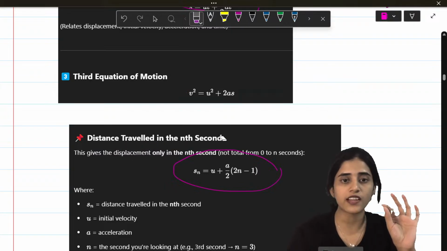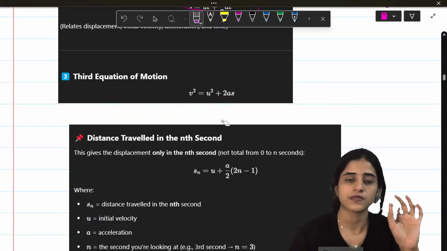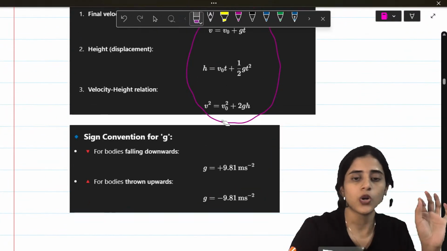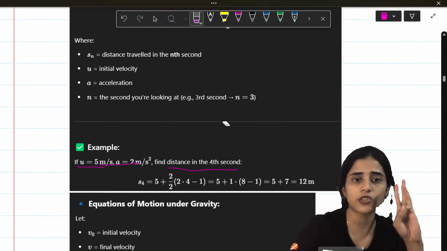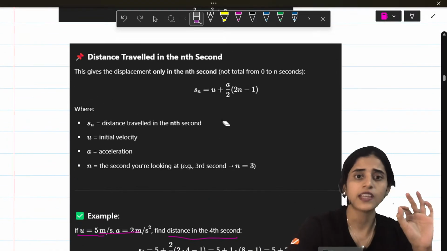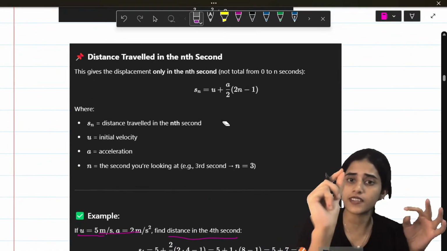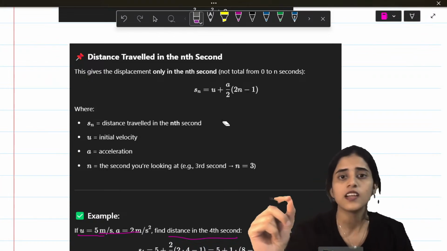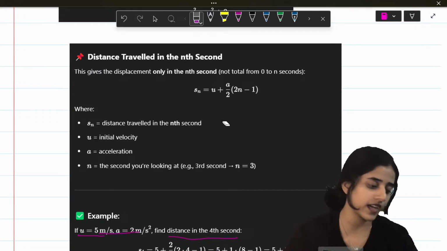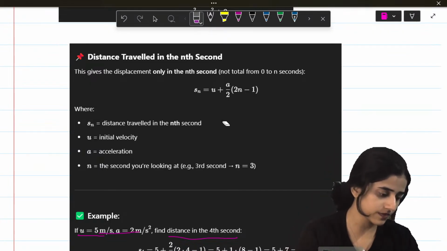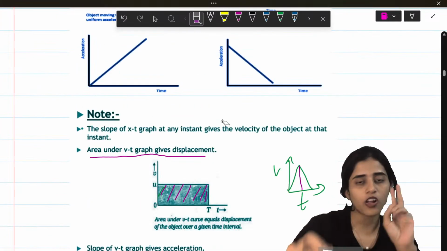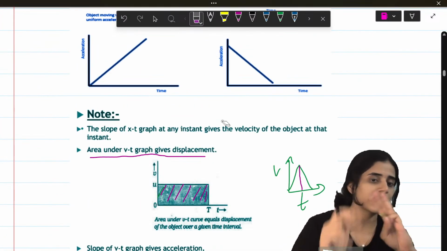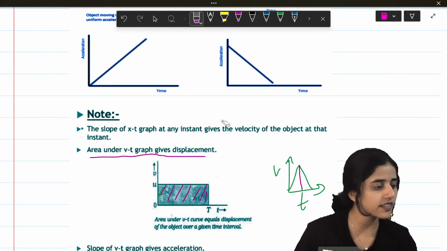When you have to find out the distance at the nth second. Okay? Okay, let's move on to the next question. So this is all that you need in motion in a straight line. What all do you need to know? Equations of motion, how they vary with respect to gravity. If you want to find out the distance traveled in one particular second, like 10 seconds or 5 seconds, you have to put it as n in this formula. What else? All the velocity time graphs, displacement time graphs, and to find out displacement, you have to find out the area under the graph.